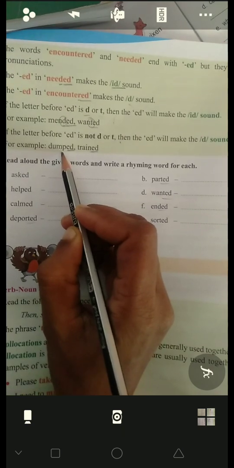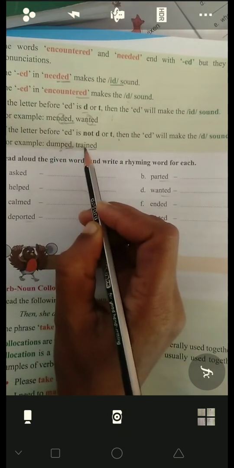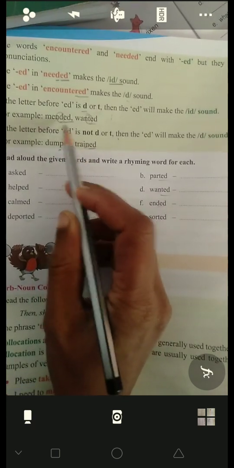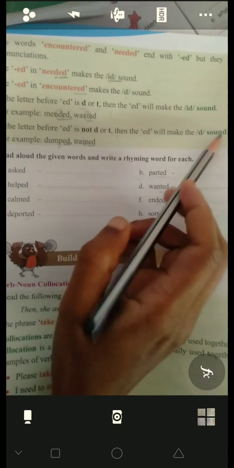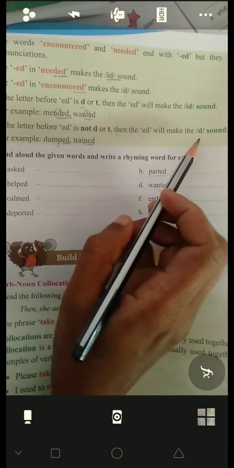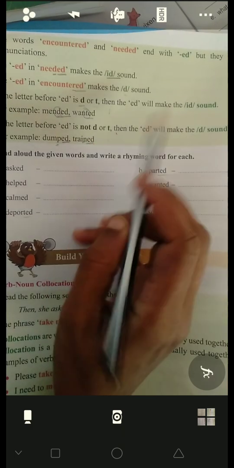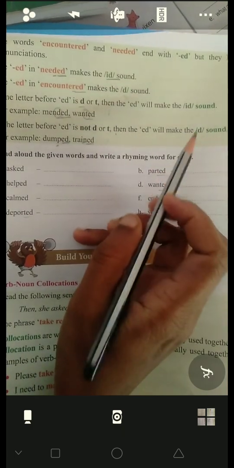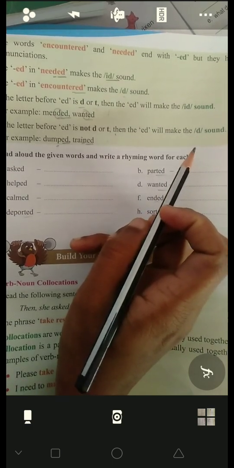Here you can see the last letters are ed, but here not d or t. Before this ed, p is there and n is there, not d or t, right? So it is pronounced as the d sound. If there is d or t, it will be pronounced as the id sound. Otherwise, it is pronounced as the d sound.